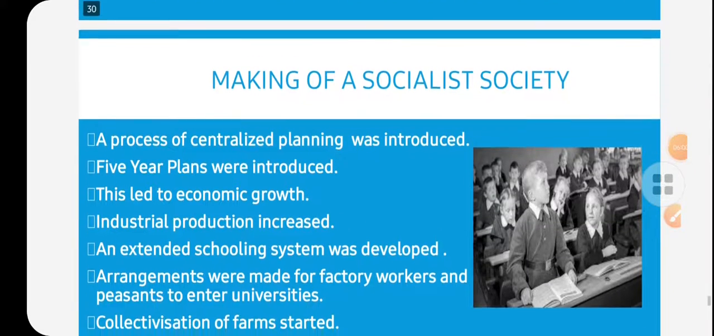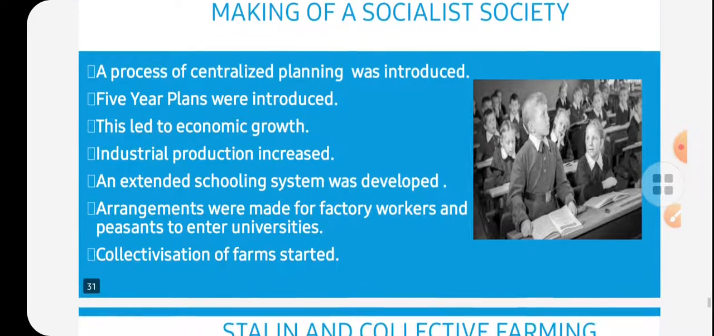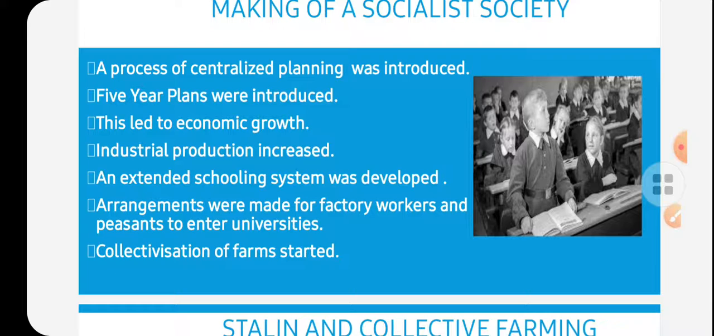Now, the making of a socialist society: what they have done and how it is now. Among the new changes introduced, firstly, development was very much necessary. For this development, what was necessary? Industrialization, and simultaneously the cooperation of the people. People were motivated, and they sometimes shifted to the industrial region. And how did it happen? Let's see.